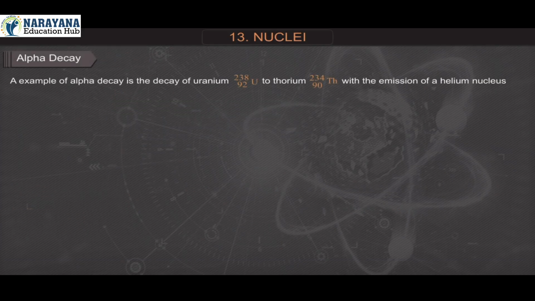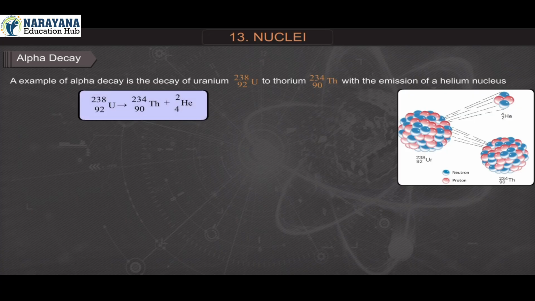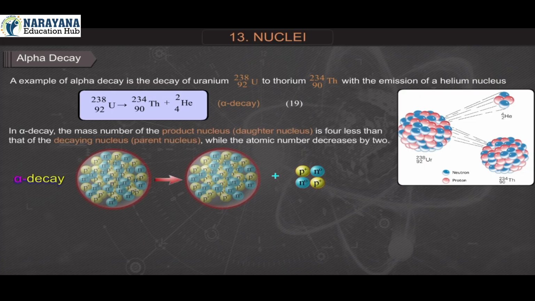Alpha decay. An example of alpha decay is the decay of uranium-92-238 to thorium-90-234 with the emission of a helium nucleus. Uranium-92-238 gives thorium-90-234 plus helium-2-4. Alpha decay. Equation 19. In alpha decay, the mass number of the product nucleus, that is the daughter nucleus, is 4 less than that of the decaying nucleus, that is the parent nucleus, while the atomic number decreases by 2.